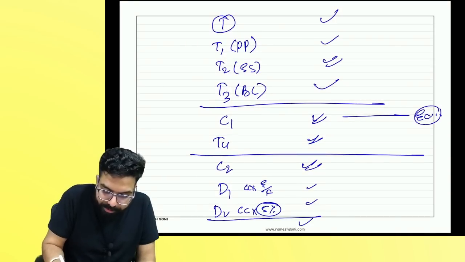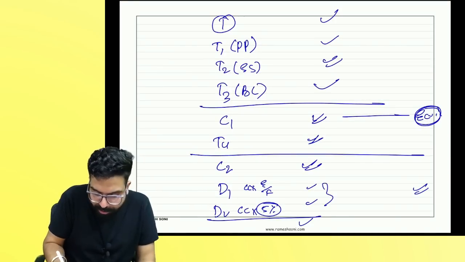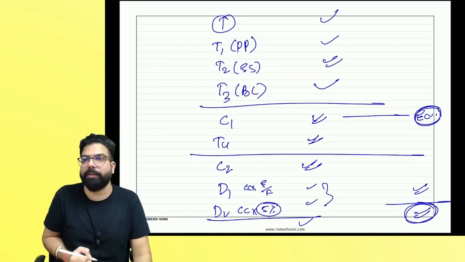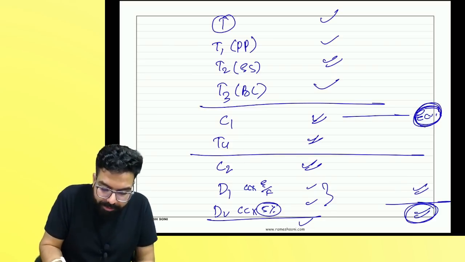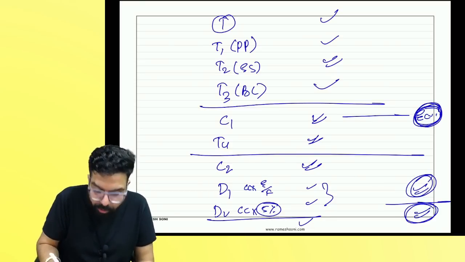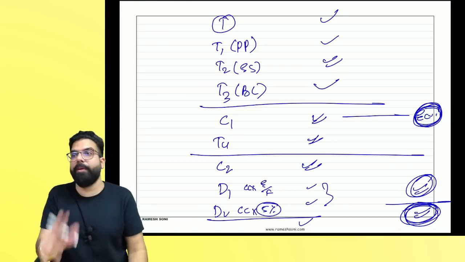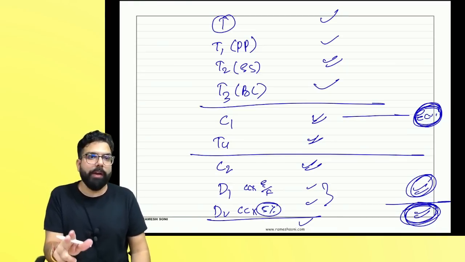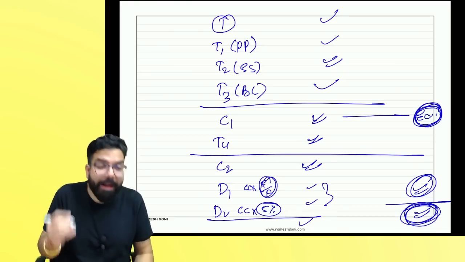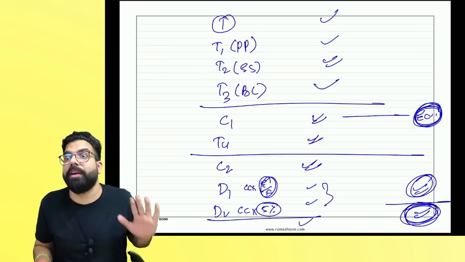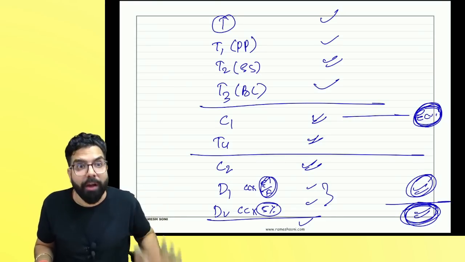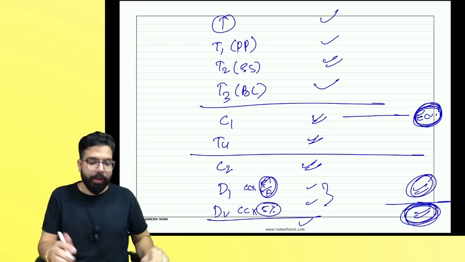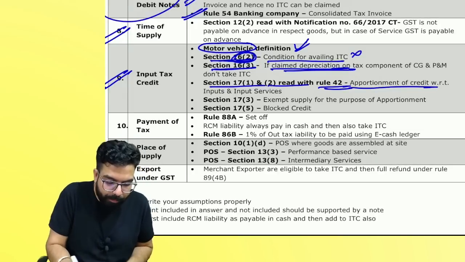Always remember, this you will take as credit and this you will reverse, and hence the net credit will come like this. In your exam, please remember, this is the amount of credit you are taking, this is the amount of reversal, and this is the net credit available to you. Can I go ahead? And remember, when you are taking E by F, don't consider central excise duty, state excise duty, VAT and CST. Please remember that point. Are we clear with Rule 42?